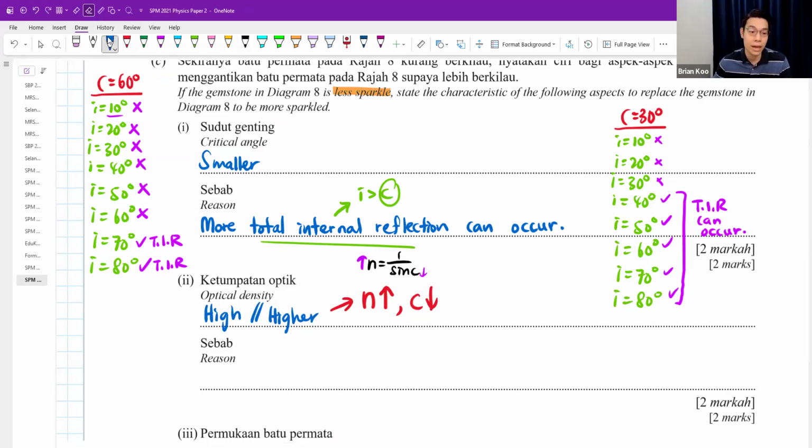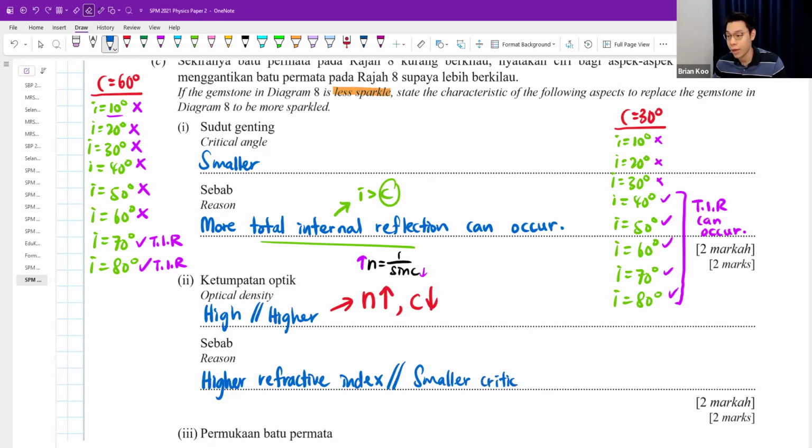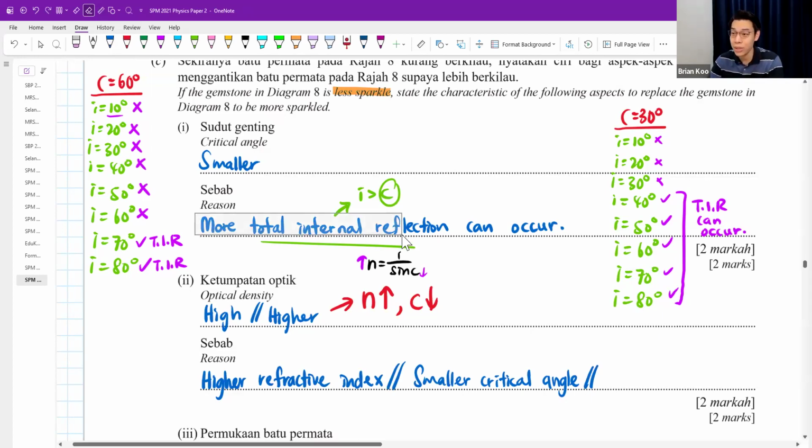So if you say that it would mean that I will have a higher refractive index, correct, you already get marked. Or that it would mean that you will have a smaller critical angle, also correct, also can get marked. Or what if you say more total internal reflection can occur? Also can.